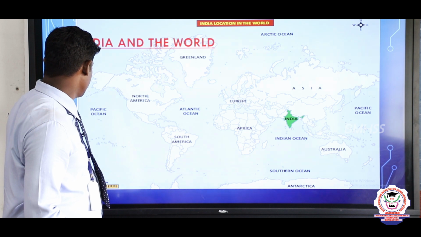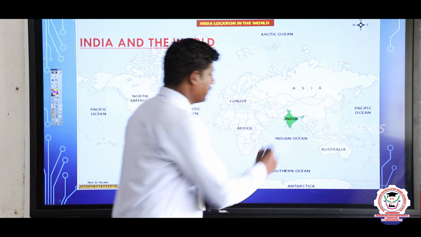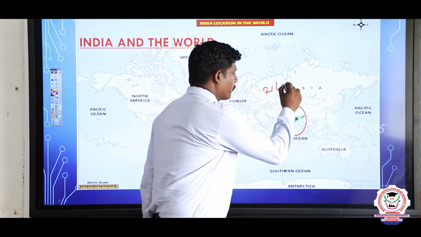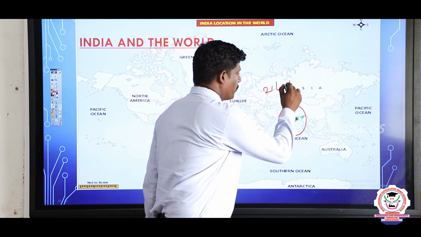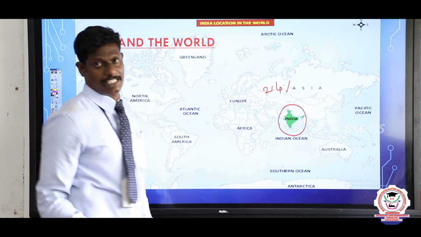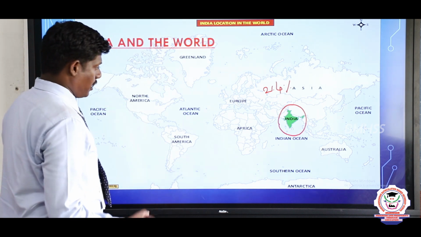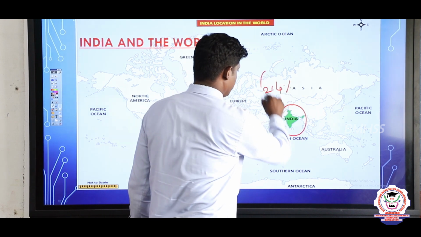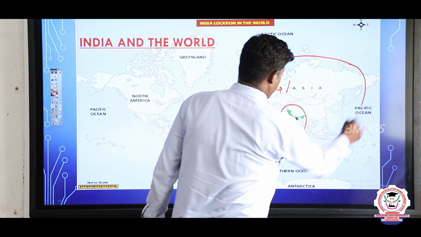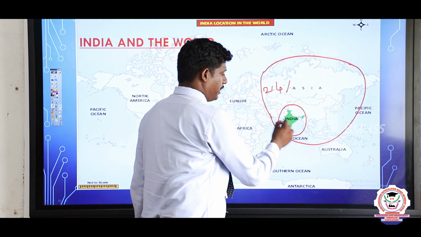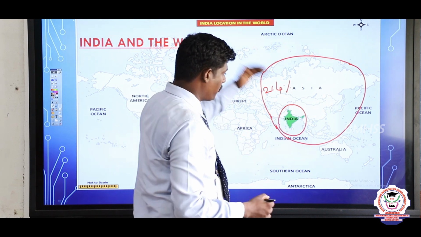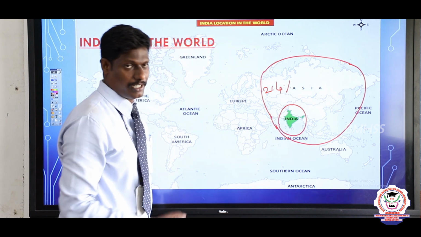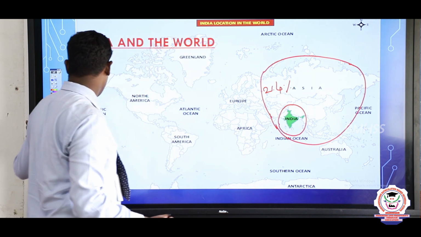And as I mentioned, India consists of only 2.4% of the total land surface of the world, and it is also a subcontinent. See, this is the Asian continent and India is located in the middle of the Asian continent, and that's why we call India a subcontinent.